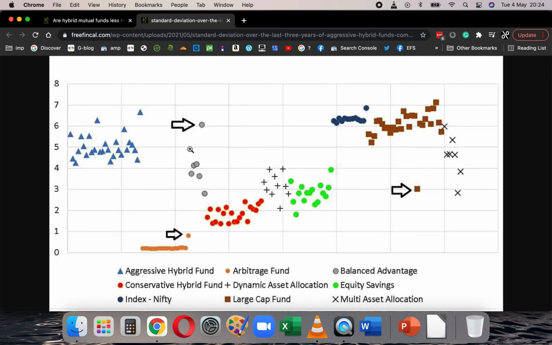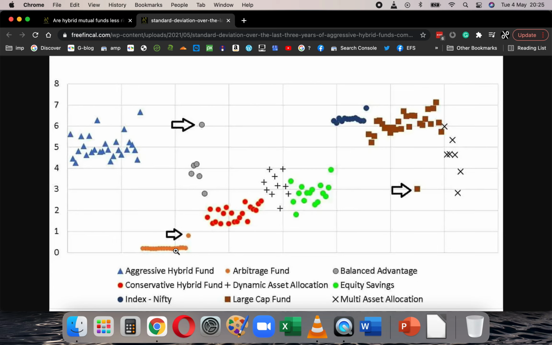And then you have these gray dots, which are balanced advantage funds. You can see there's a huge spread in the standard deviation of balanced advantage funds. The dynamic asset allocation funds are the plus signs here. They are bundled here, but there's some overlap between dynamic asset allocation and balanced advantage, though not too much. The equity savings funds have a comparable standard deviation to that of the dynamic asset allocation and even balanced advantage funds, which is very confusing. The conservative hybrid funds are the red dots that are reasonably bunched together here, just a bit less volatile than equity savings and dynamic asset allocation.